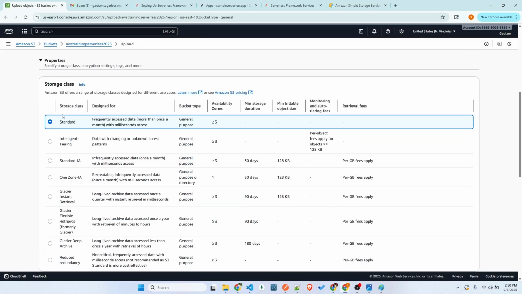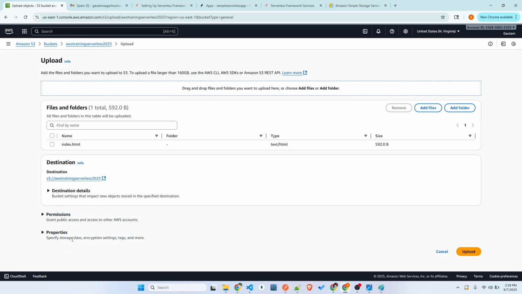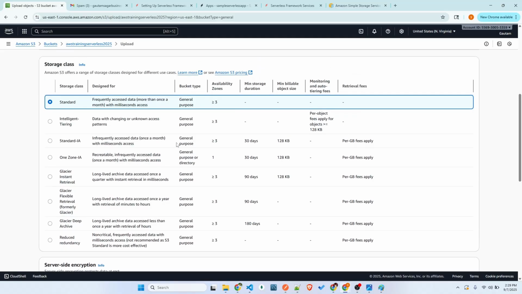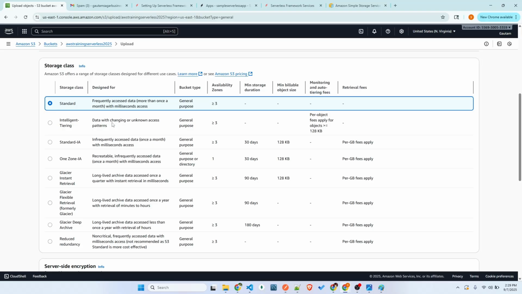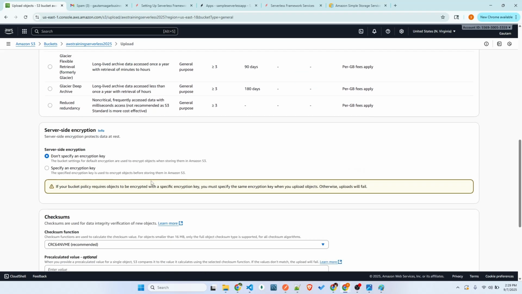So you can see there are many things like properties, permissions. You don't have permissions for now. But for properties you can select which storage you want to use. It's like which hard disk, is it SSD or something like that you normally have, right? Similarly, we have different storage classes for best optimization. This is a place where many architects will be planning properly for cost optimizations, but don't bother about it. I'm just going with the standard, which is for frequently accessed data.